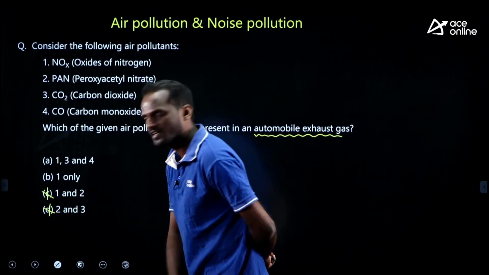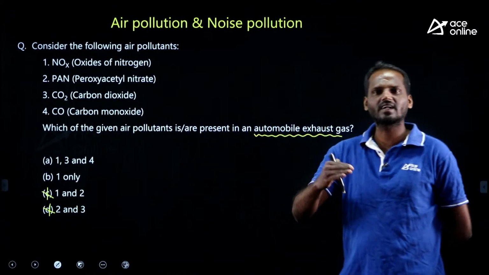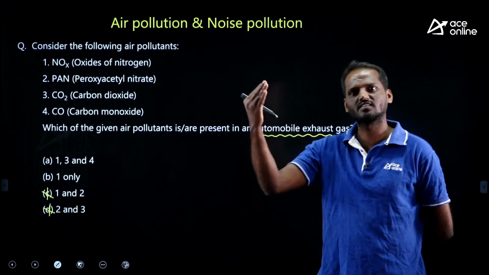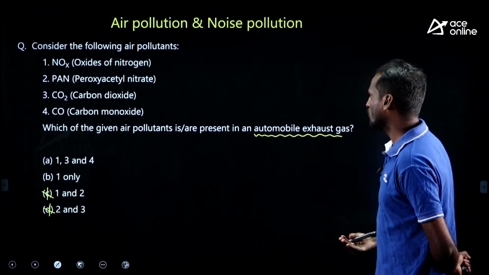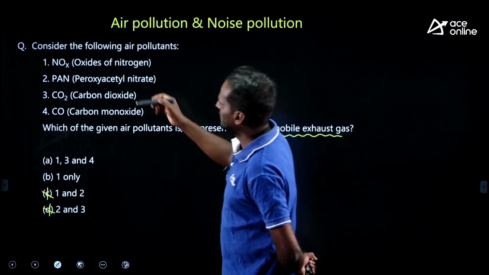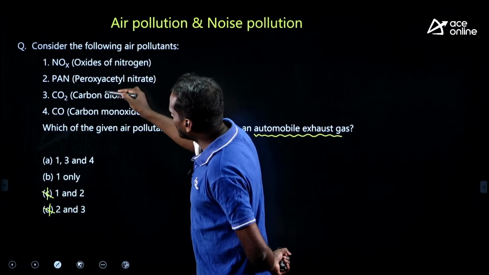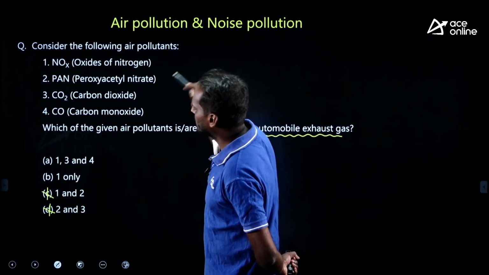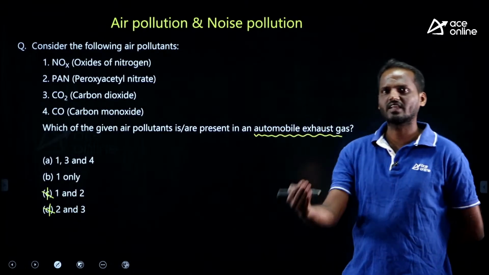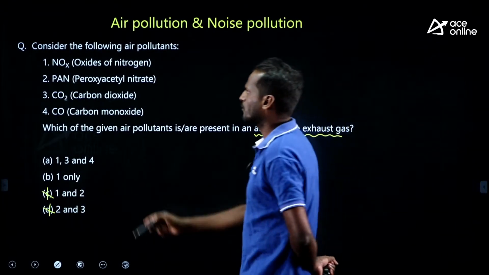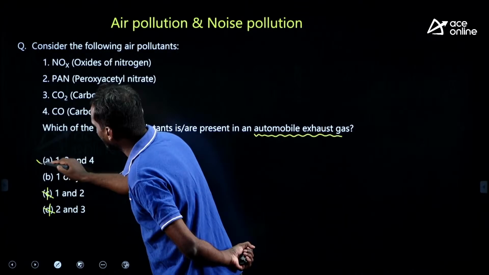C and D are not correct, since PAN is not directly emitted into the atmosphere, it is a secondary pollutant. Therefore, oxides of nitrogen, carbon dioxide, carbon monoxide, all the 3 are exhaust gases from an automobile, right. Therefore, 1, 3, 4 is correct, option A is correct.